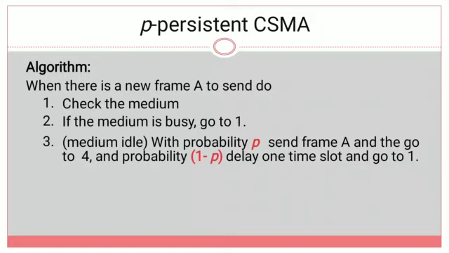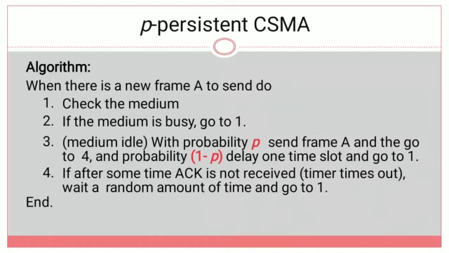Once it starts transmitting with probability P, after sending the data it will wait for 1 minus P time. One packet is transmitted and then it waits for the 1 minus P delay. After that, it will wait for the acknowledgement. Once the acknowledgement is received, it will start transmitting the next packet.